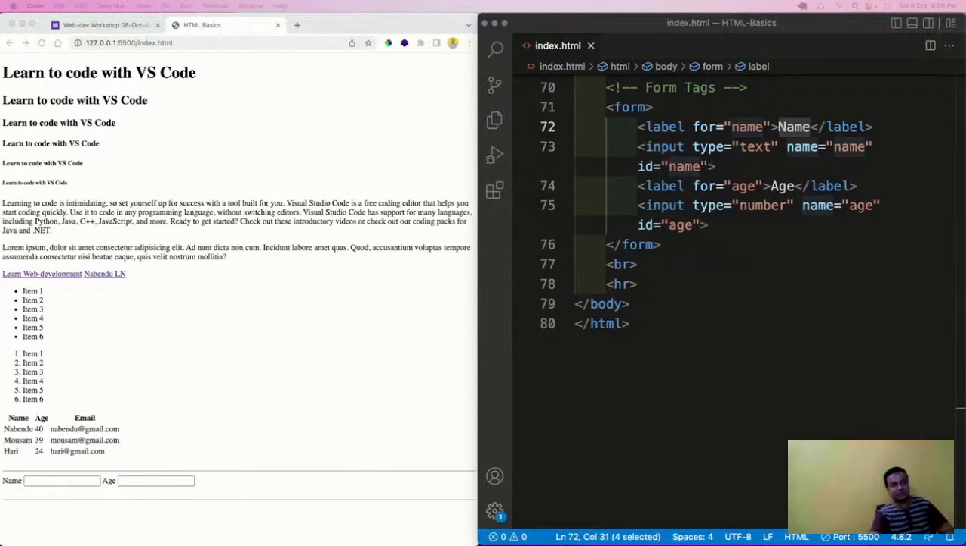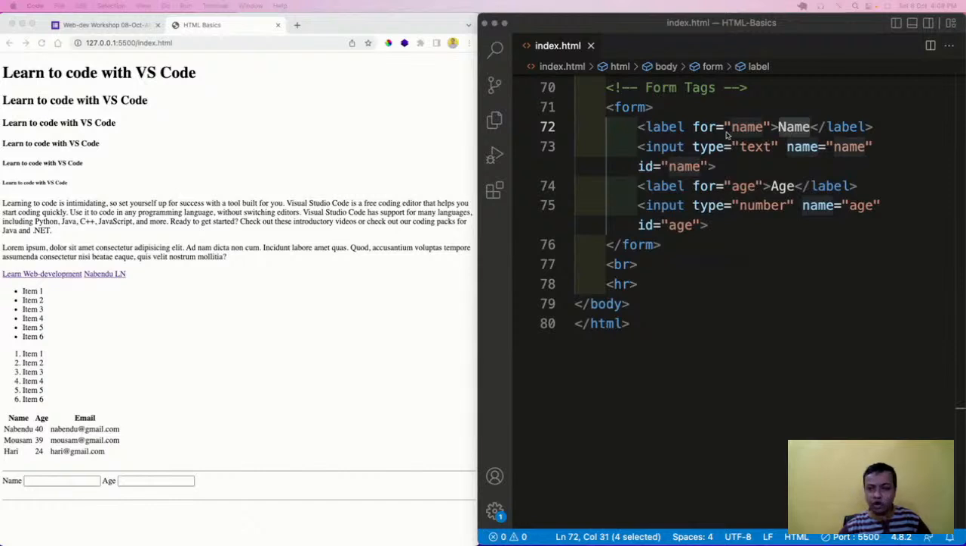Okay, so that is there, and label and input are there. As I was telling, this label and input are like a pair. Label is there, and the label is like how they appear.